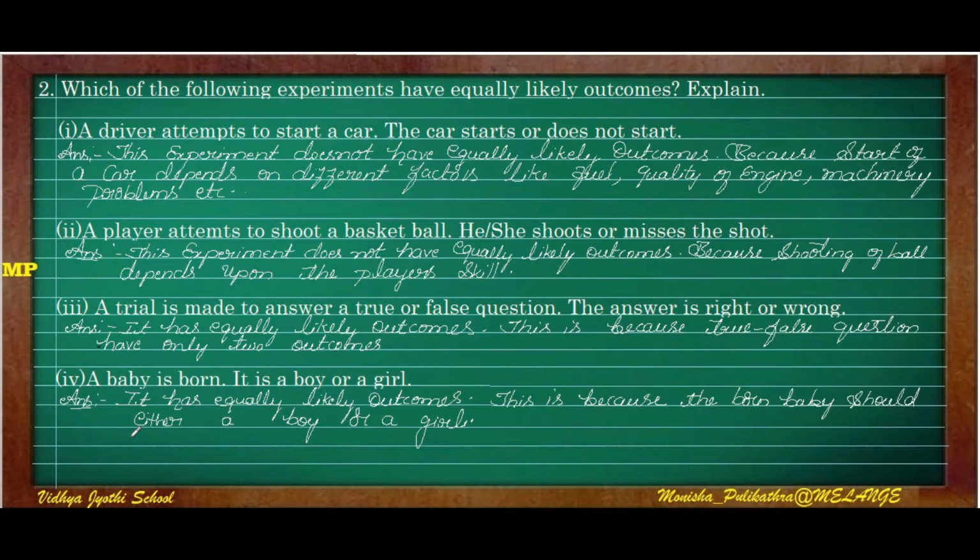Moving on to the second question of this session. Here we have to say whether the given experiment has equally likely outcomes. Equally likely outcome means the most probable answer should be there. If there is no most probable answer, then it is not an equally likely outcome. The first question is: a driver attempts to start a car. The car starts or does not start. We have to check whether it is an equally likely outcome or not.